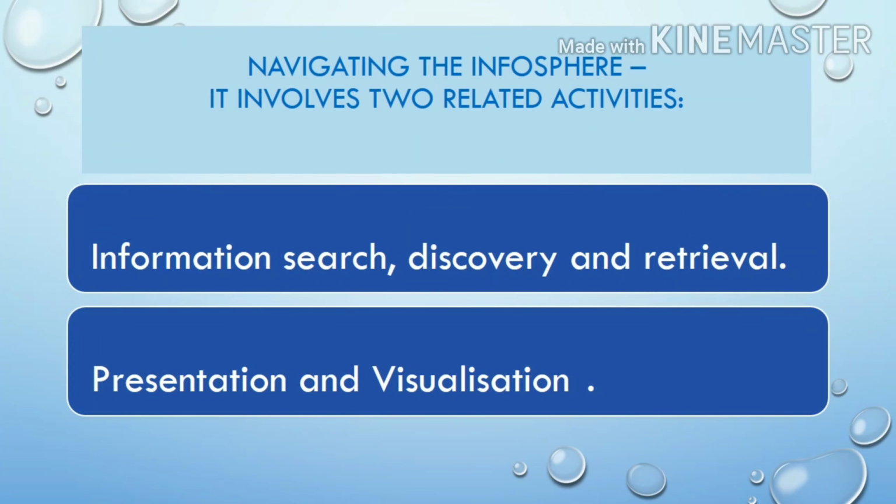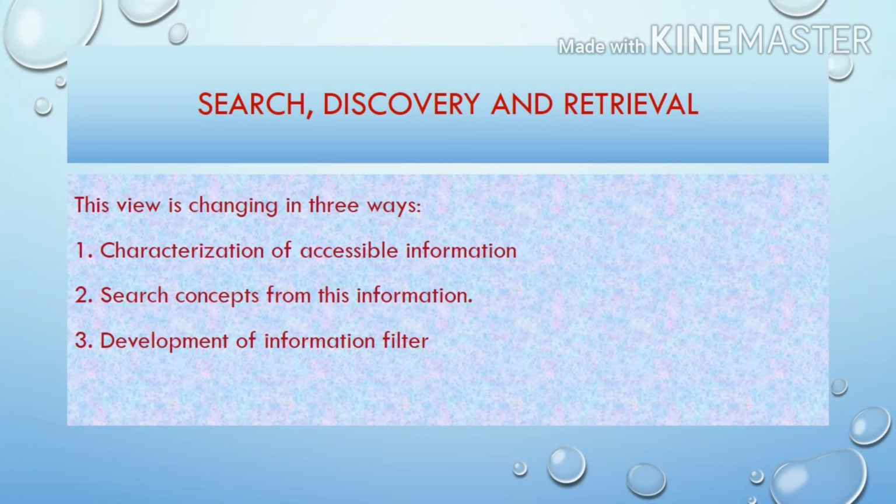Next key area is navigating the infosphere. It involves two related activities. First is information search, discovery and retrieval. Second is presentation or visualization of the retrieved information. Let's see the key area: search, discovery and retrieval.